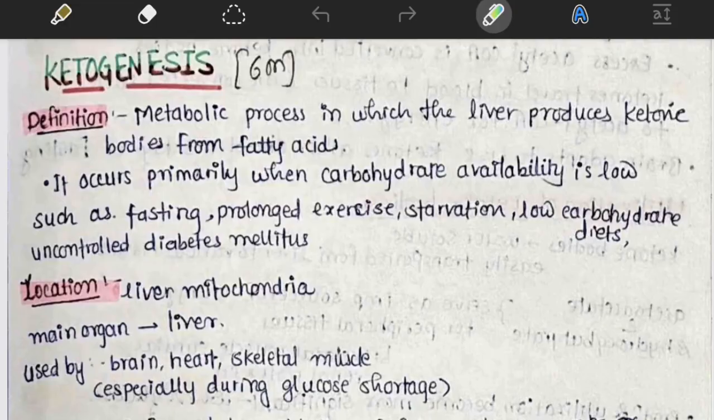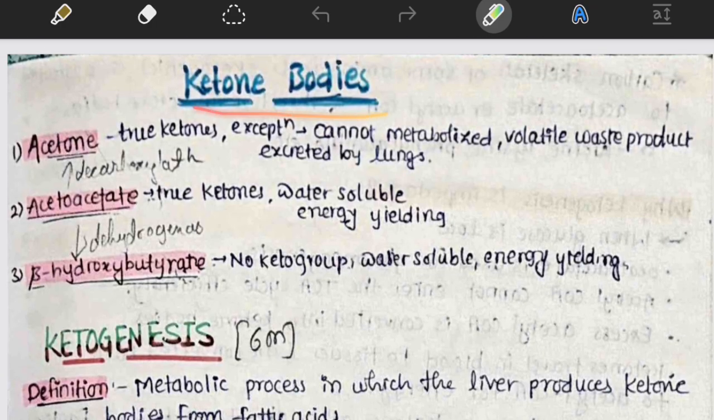So let's begin. First, we will see what the ketone bodies are. First is acetone, then acetoacetate, and third one is β-hydroxybutyrate. These are the ketone bodies. Acetone is a true ketone, but the exception is that it cannot be metabolized. It is a volatile waste product and is excreted by the lungs.